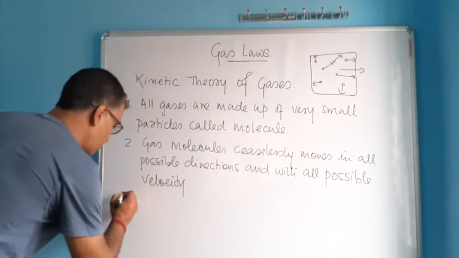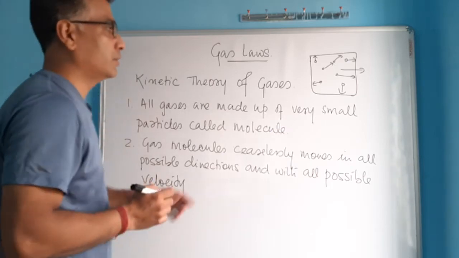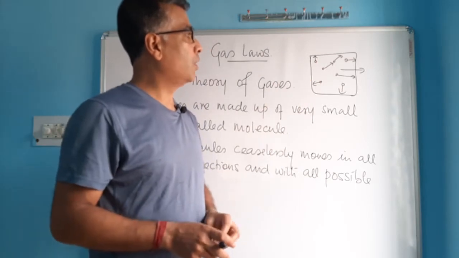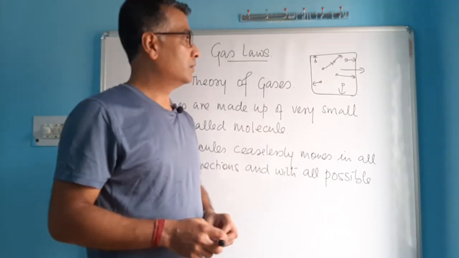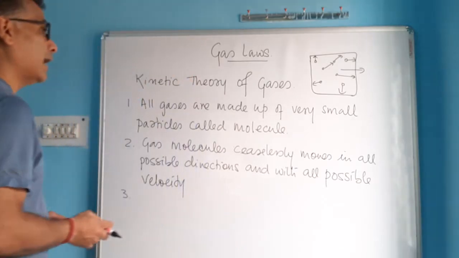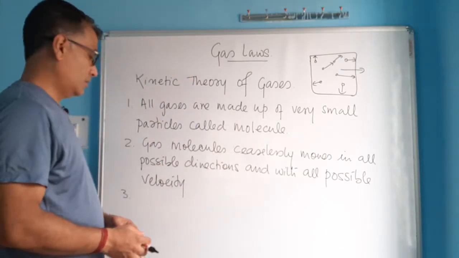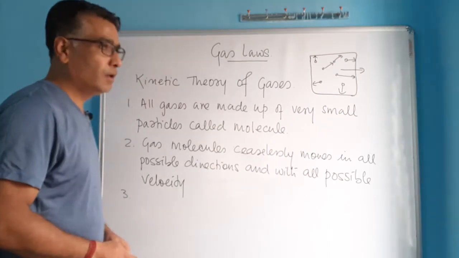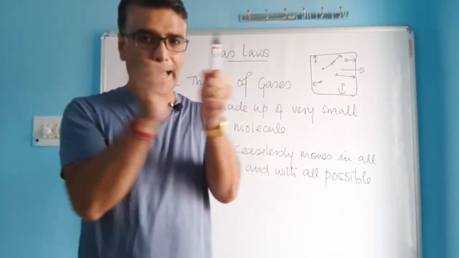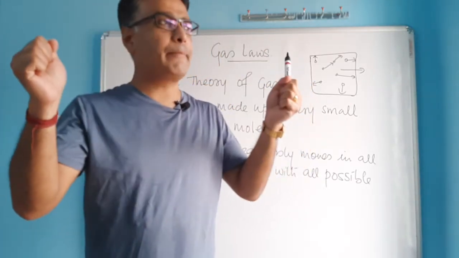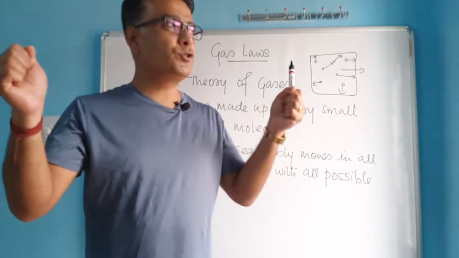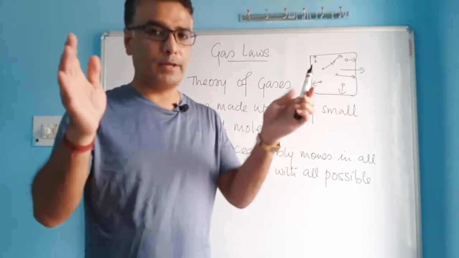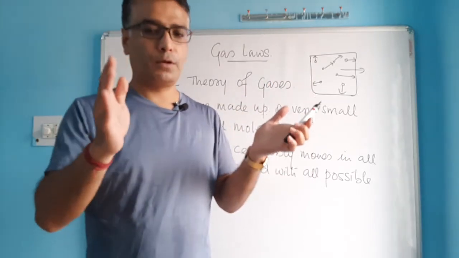So the third postulate talks about their collision, when they hit each other and when they strike the surface of the wall of the container. That phenomenon is called collision, and that collision is elastic collision. Elastic means, in our world, when two objects collide with one another, when they hit each other, they happen to lose some amount of their energy. That energy gets converted to heat, or sometimes gets converted to sound, like when you collide two objects like this.